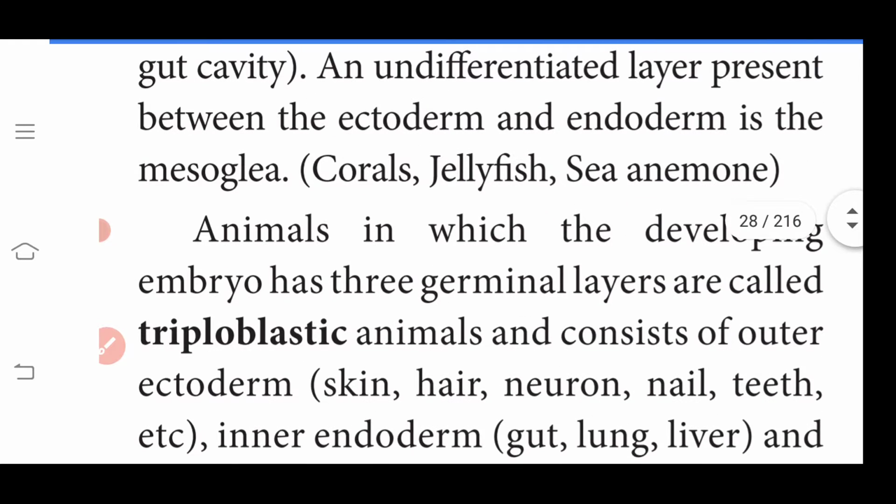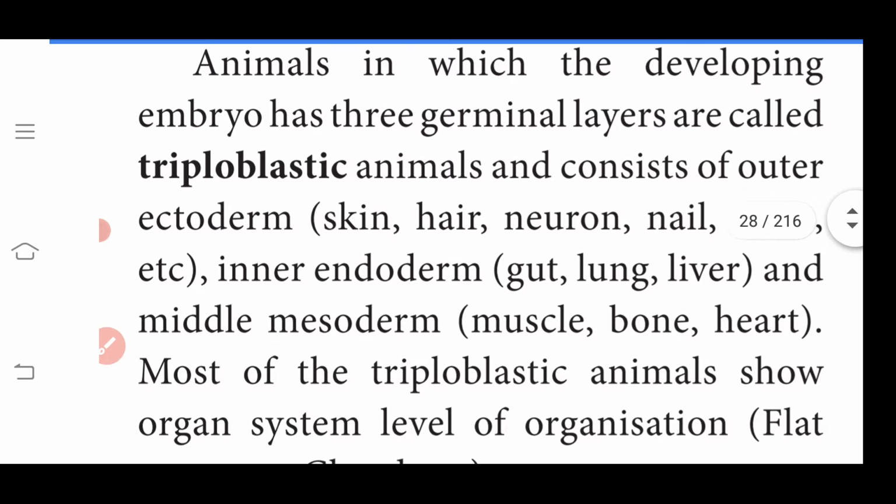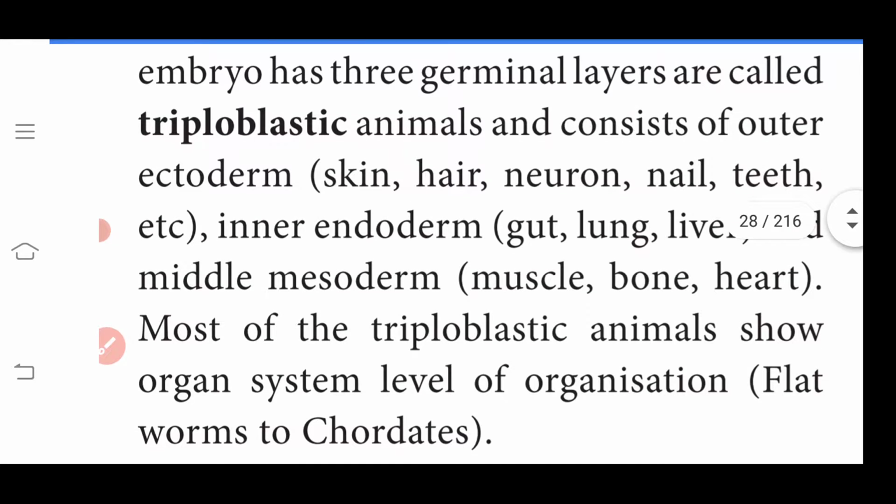Animals whose developing embryo has three germ layers are called triploblastic animals, consisting of outer ectoderm, giving skin, hair, neurons, nail, teeth, and so on. Inner endoderm gives gut, lung, liver, and middle mesoderm gives muscle, bone, heart. Some of the triploblastic animals show organ system level of organization.